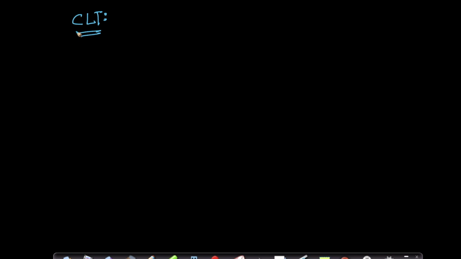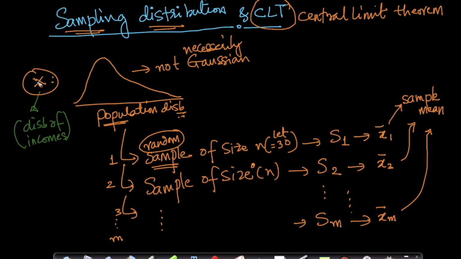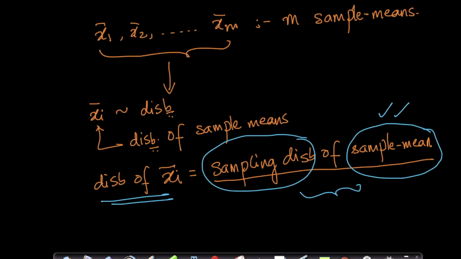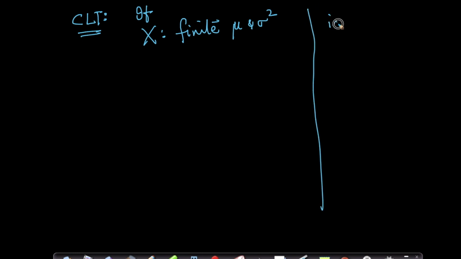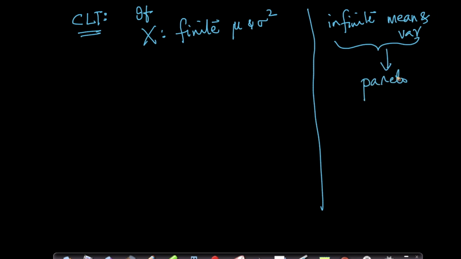What the central limit theorem says is, if our original population distribution x has finite mean and variance. Now you might ask, when do we have infinite means? Is it possible for us to have infinite mean and variance? Yes, there are some distributions out there which have infinite means and variances, like Pareto distributions.